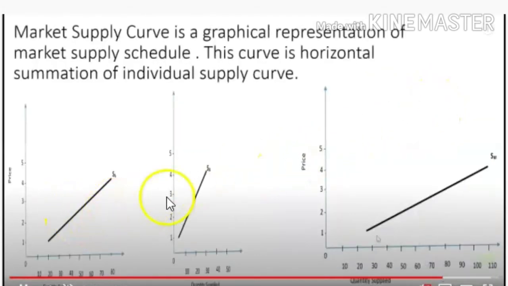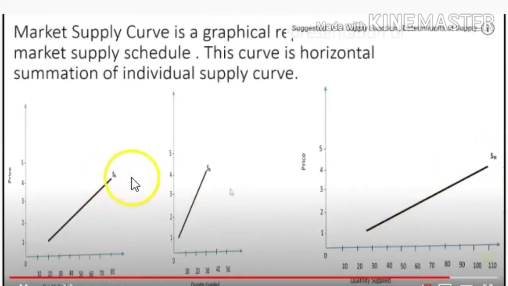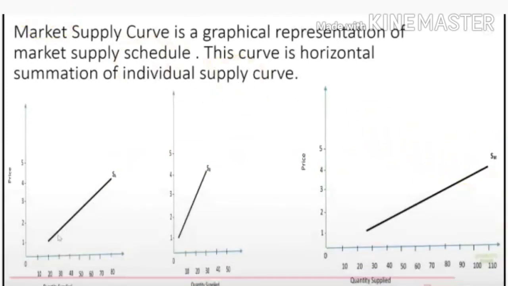By adding these two you will be getting the market supply curve. This is the individual supply curve of producer A, and producer B is this, and the whole market supply is this one. So hope you understood.